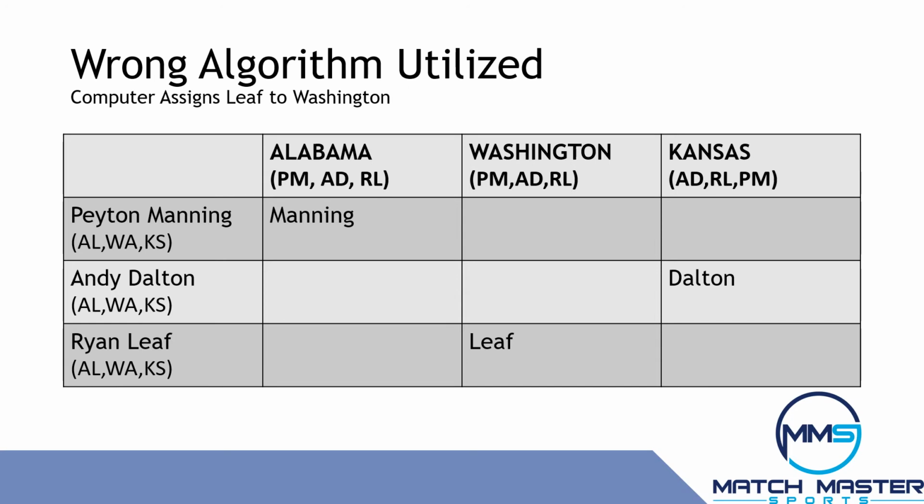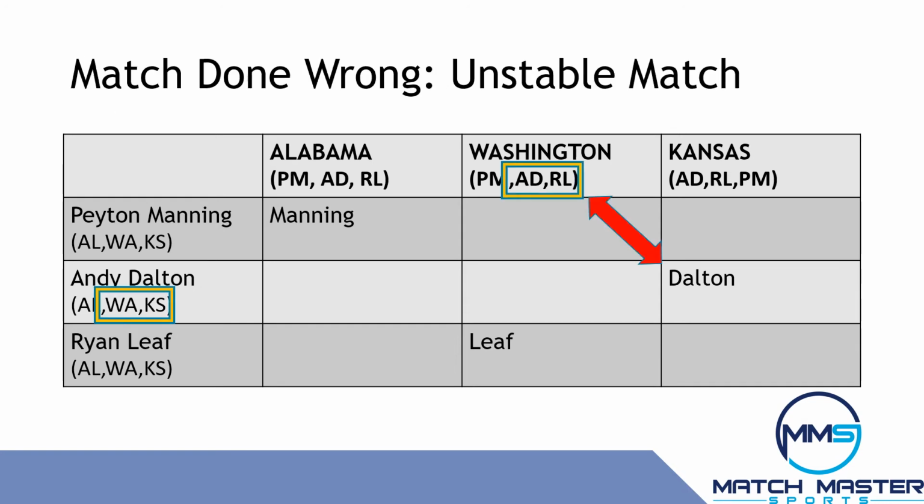For illustration, I'm going to show you the wrong algorithm. The wrong algorithm would be to say Manning is committed to Alabama and Dalton has already been selected by Kansas, so Leaf goes to Washington. The result of this improper algorithm is an unstable match. Dalton would prefer Washington to Kansas, and Washington would prefer Dalton to Leaf. Thus, Washington and Dalton would be incentivized to cut a backroom deal instead of accepting the match results.